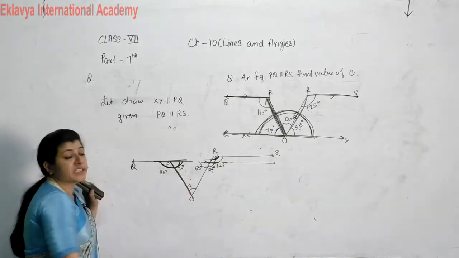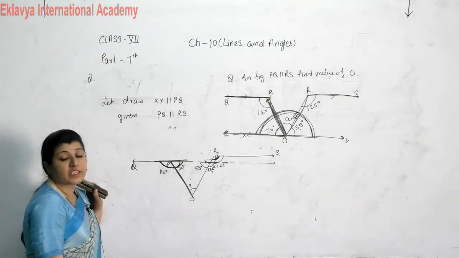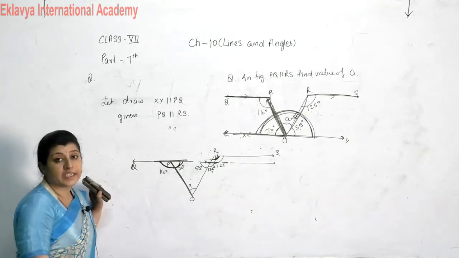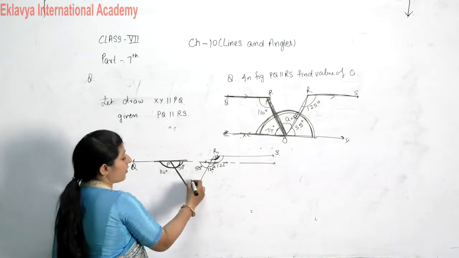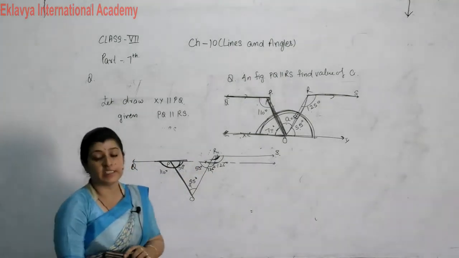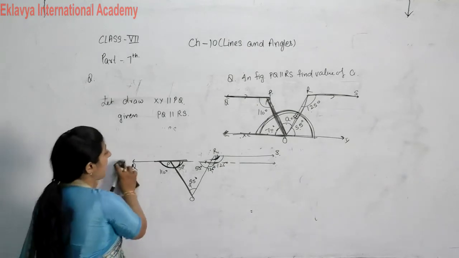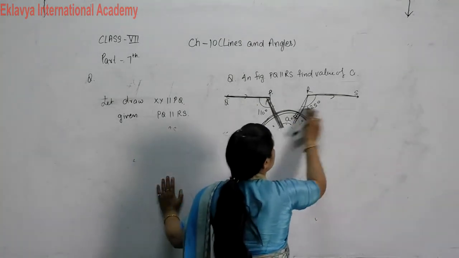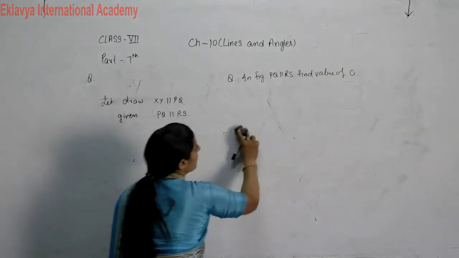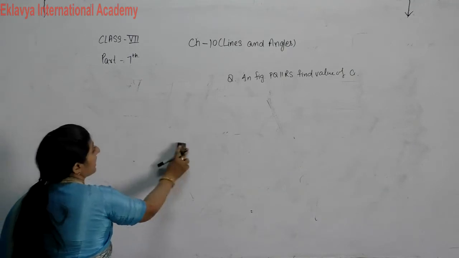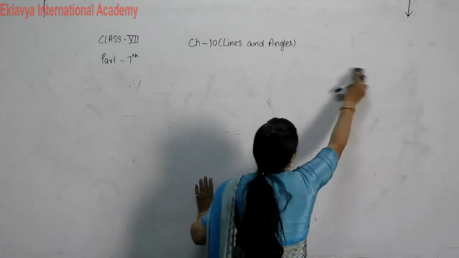Then it becomes a triangle. And what is the sum of the angles of a triangle? The sum of the angles of a triangle is equal to 180 degrees. Then after solving it, you will get A equal to 55 degrees. So you can use any one of the methods to solve this. You have to use the concept of alternate angles, corresponding angles and co-interior angles. See the next question now.